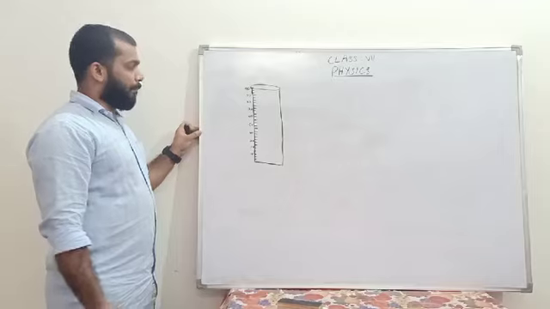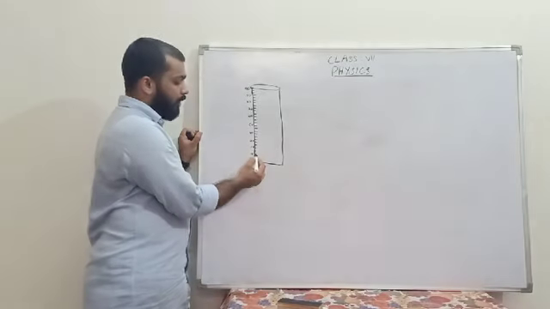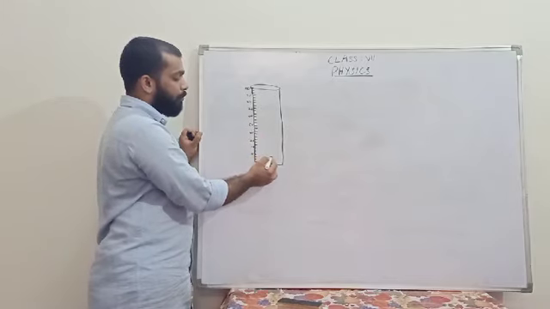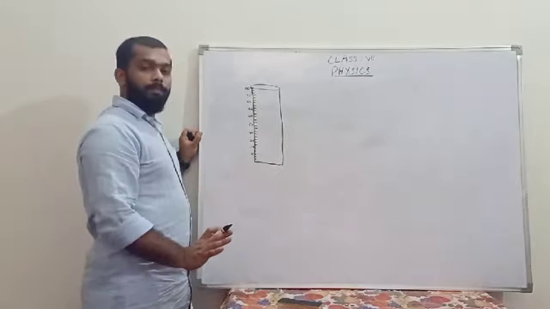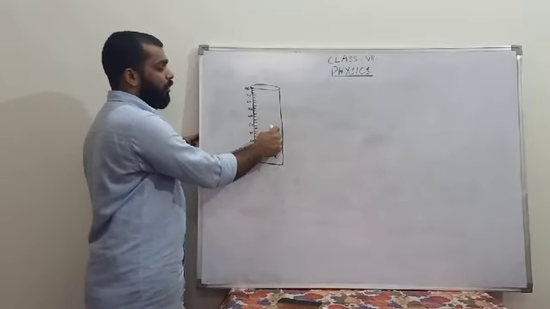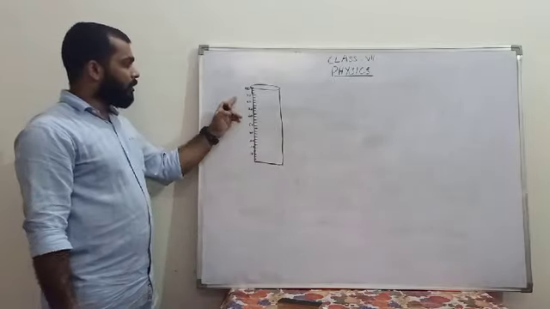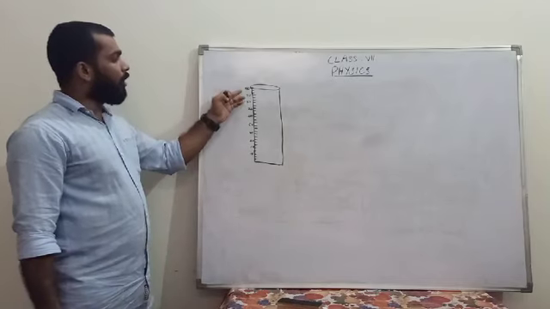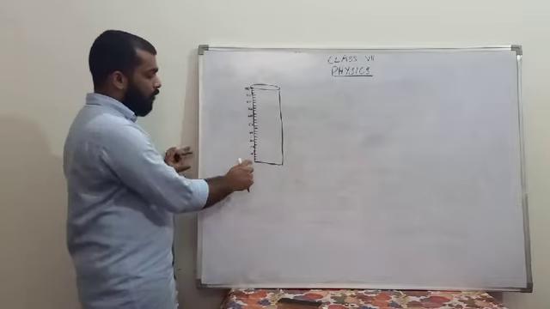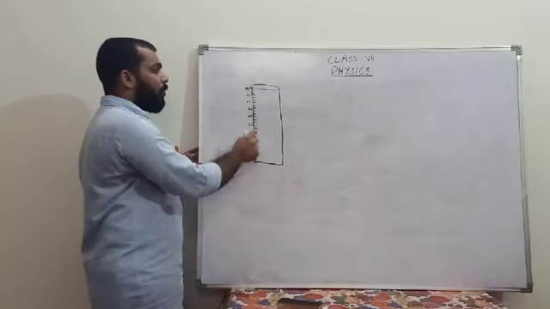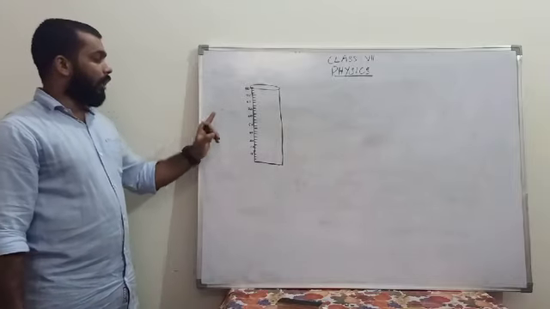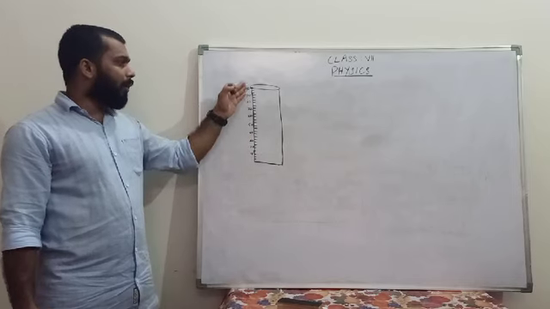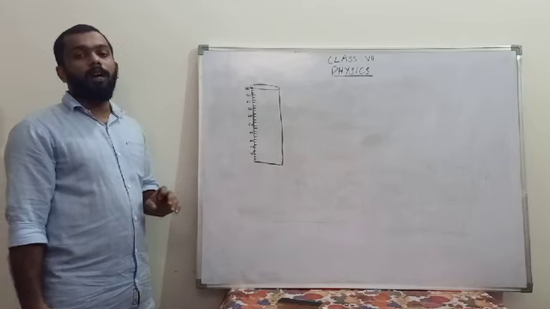So the main benefit of this measuring cylinder is that if you want to measure not only 100 ml but 10 ml, you can fill the water up to here, so that you get 10 ml. If you want 50 ml, you measure up to here, and you will get 50 ml. So this is the main benefit of the measuring cylinder. Any volume from the lower limit 0 to the upper limit 100 can be measured using a measuring cylinder, and it's made up of glass. The measuring points are also marked on the side wall of the container.